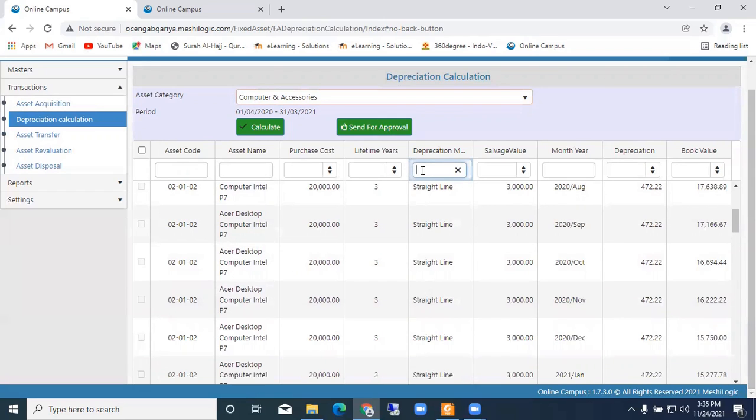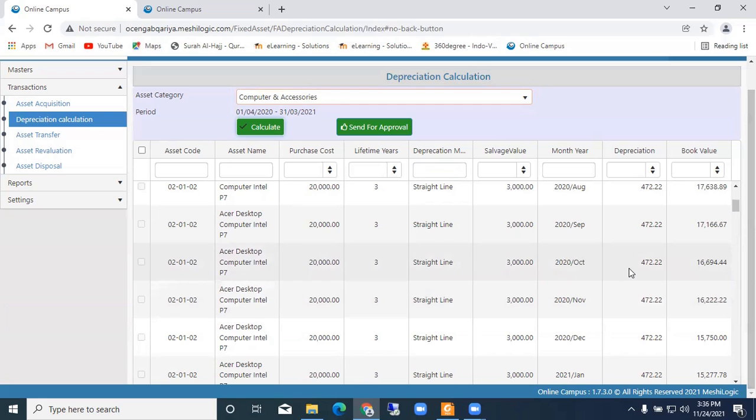If it is a curve line, this is the salvage value. If it is a wave line, this is the salvage value. So we can decide depending on that. Automatically that amount and the purchase amount, the depreciation amount will be calculated. So once you do it, select the items and then just click on calculate. So it will be calculated.